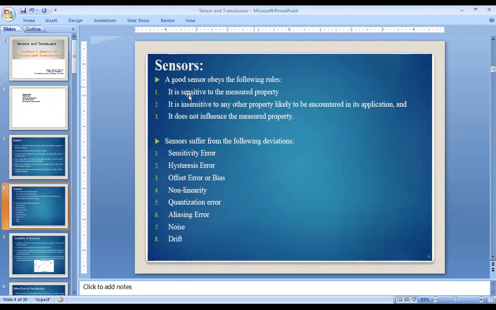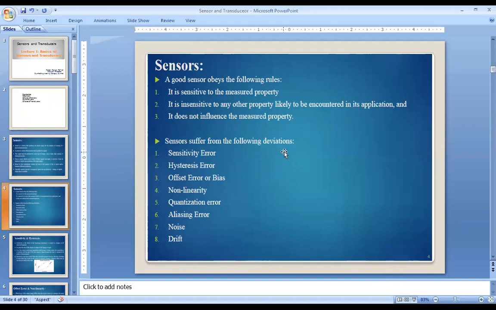So what are the properties of a sensor? A sensor has the following rules. It is sensitive to the measured quantity, that means it measures the input variable in the form of heat, light, or motion, and it is insensitive to any other property likely to be encountered. For example, a light sensor is sensitive only to light, not to other environmental changes. Okay, and it does not influence the measured property.